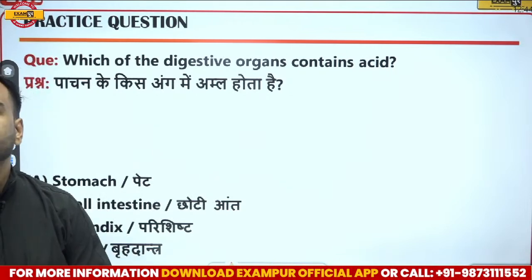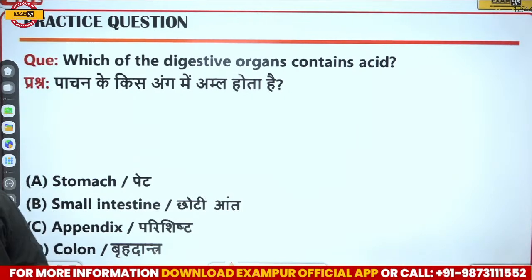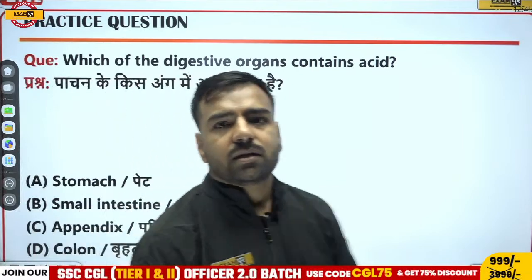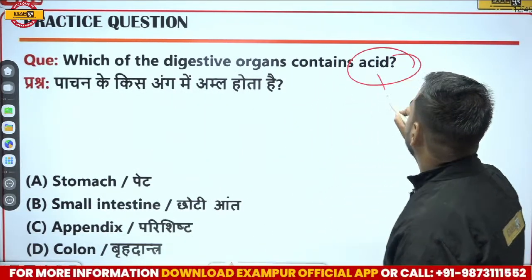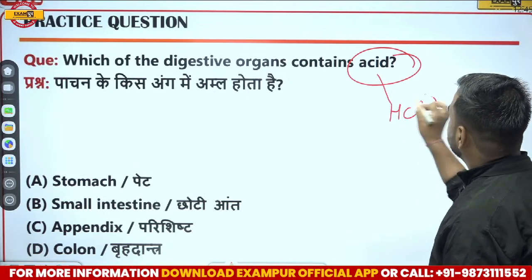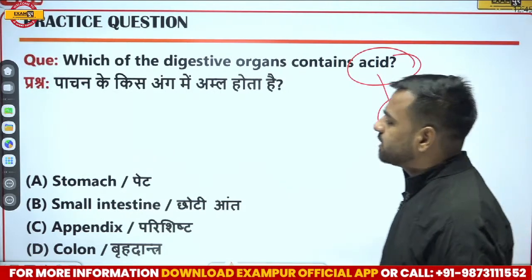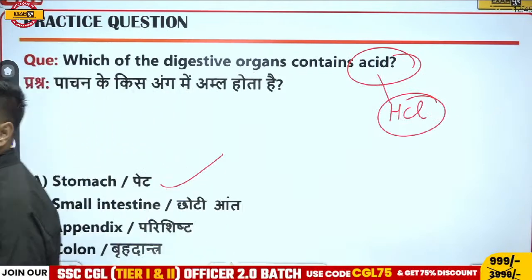Absolutely, Avan. Totally correct. So Gobinath is going with A. Others. Digestive organs which is containing acid. Now, which is that particular acid? Obviously, we are talking about hydrochloric acid. And where is this hydrochloric acid present? It is present in the stomach. But the question doesn't end here.